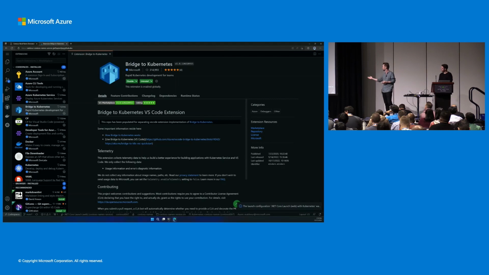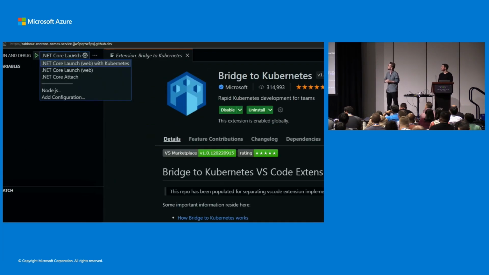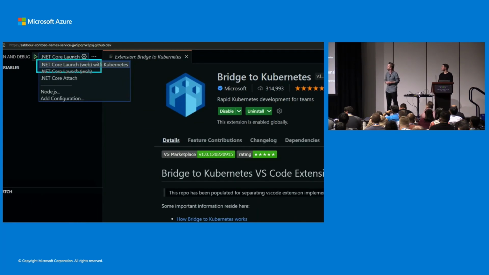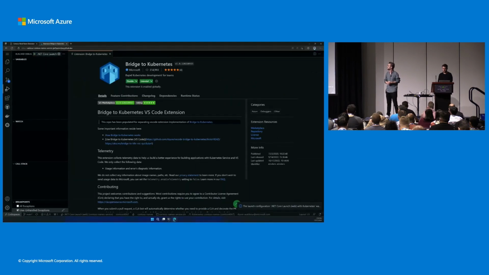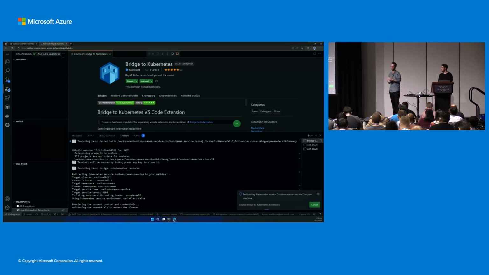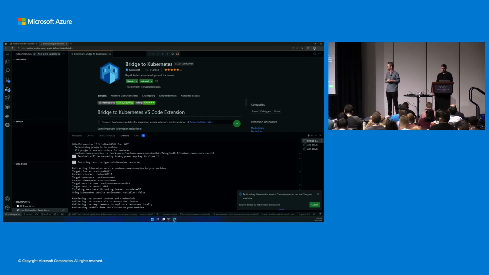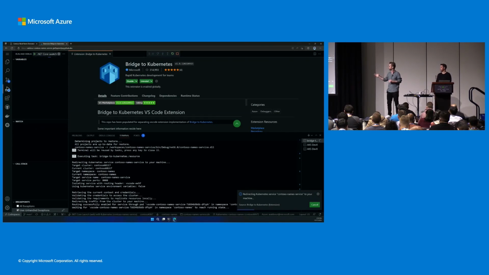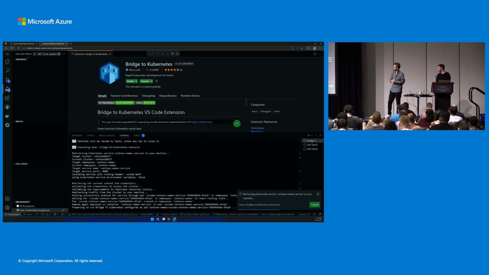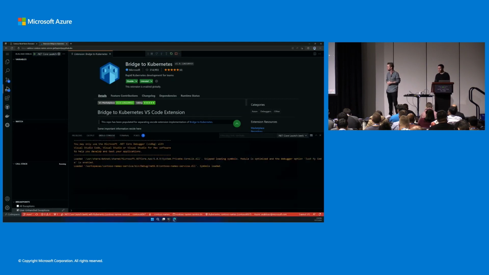And perfect. So now it's created a launch configuration, so we can go over to the debug tab in VS Code, and you'll see that we have this new .NET Core launch with Kubernetes. And so we should be able to hit that, and this will deploy resources to your cluster to handle all of that routing for you, right? And creating the subdomain, all of that. And then it will also run the app locally, so you'll have that end-to-end experience with some things in your cluster and some things local.